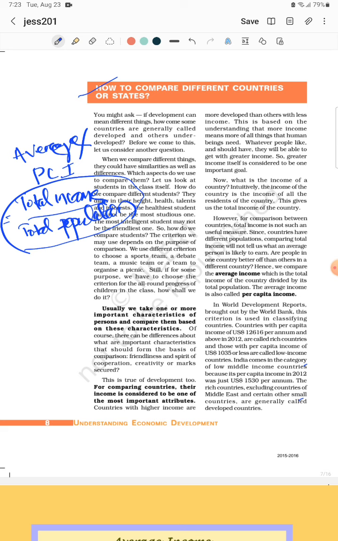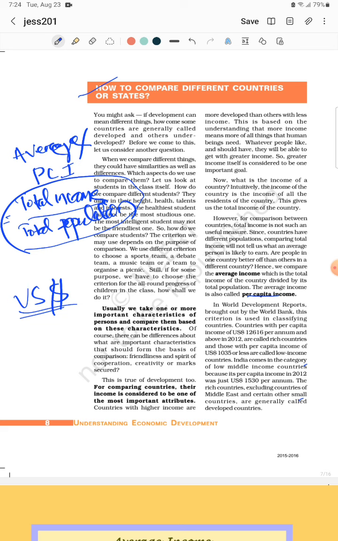So the World Bank for the first time prepared the World Development Report on the basis of per capita income, or average income, and they calculated everything in US dollars. Very important: why US dollar? The US dollar is a very hard currency. It is a very stable money. The value of money sometimes increases, but never decreases over a very small time period.